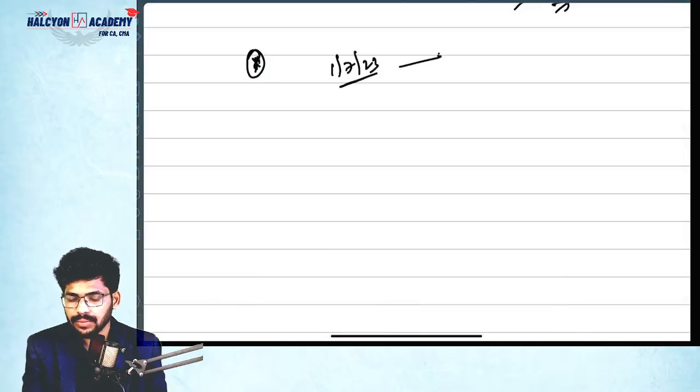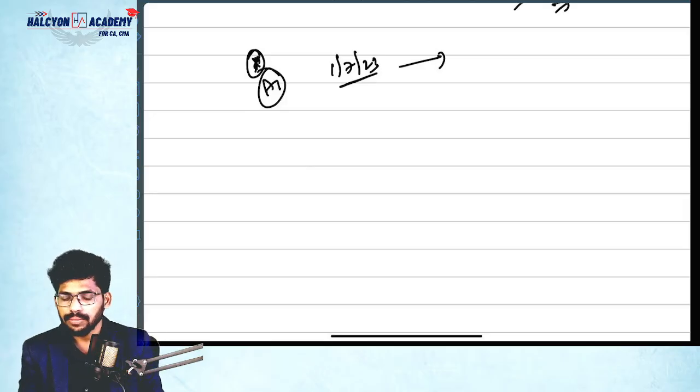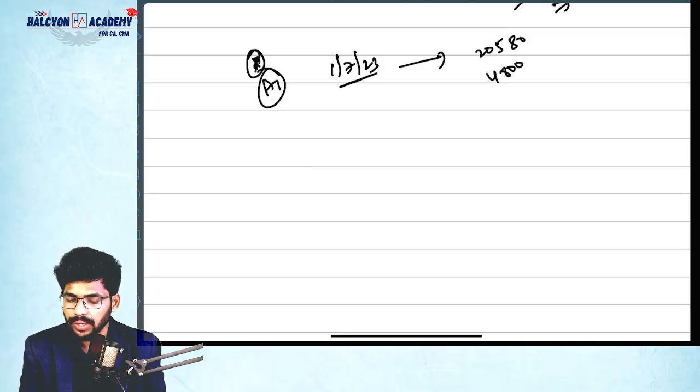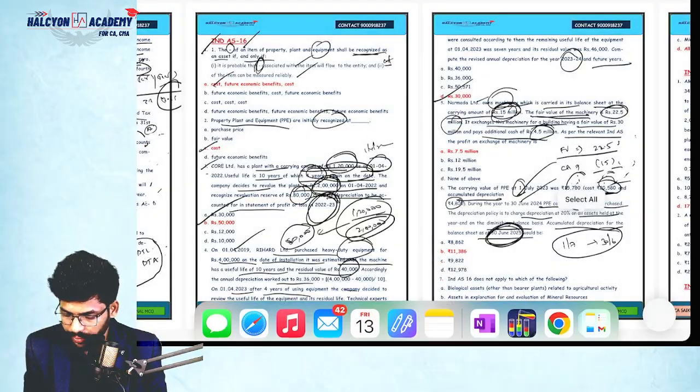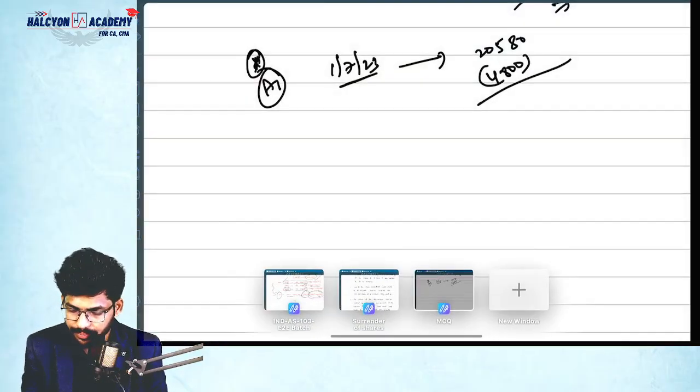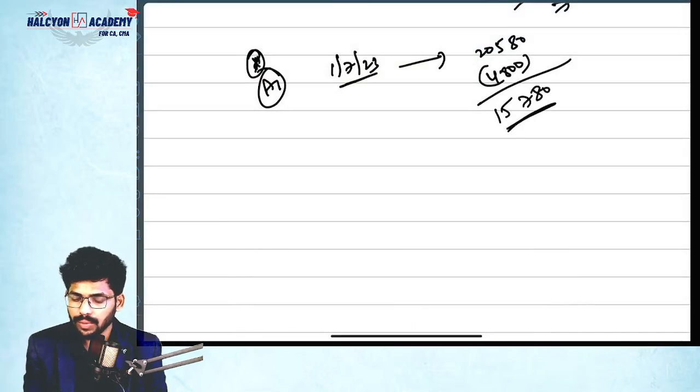1/7/2023. Okay, asset 1, 2,580 minus depreciation how much? 4,800. So balance how much? 15,780. Okay, this is the carrying amount as of now.